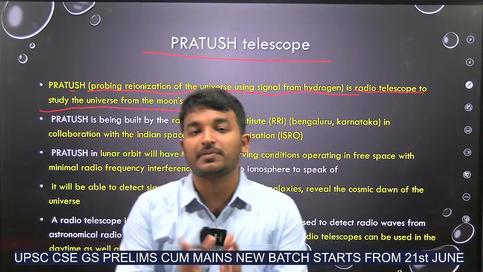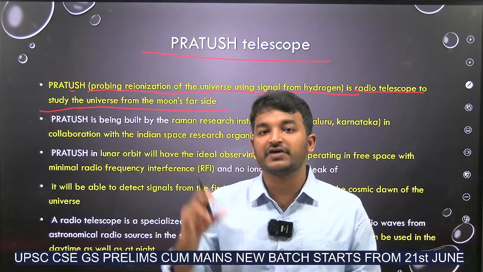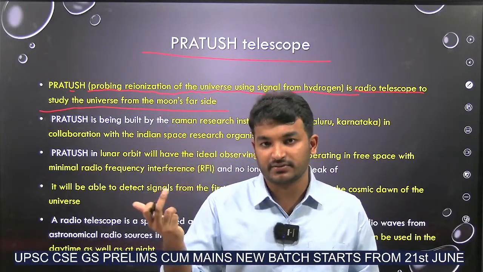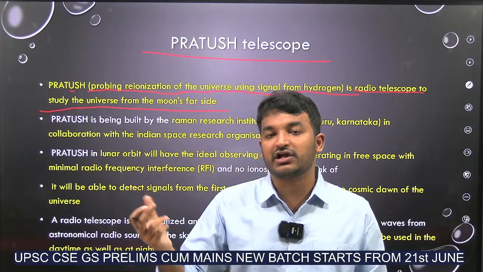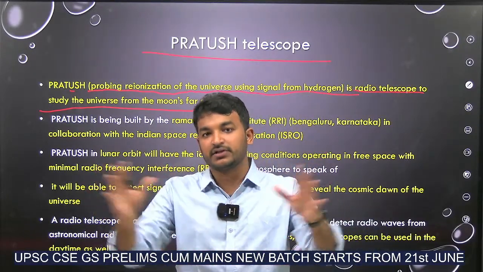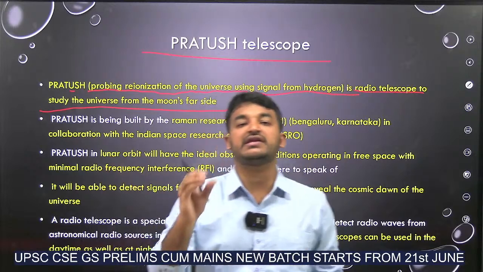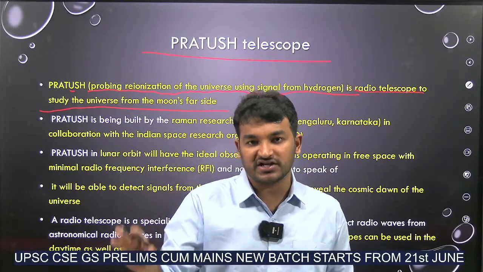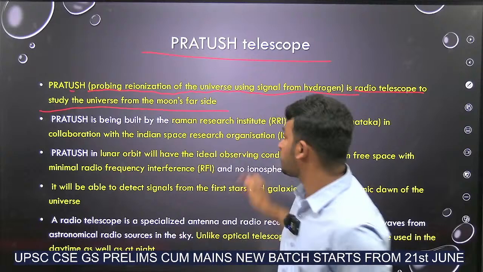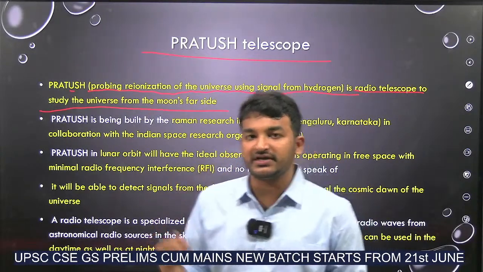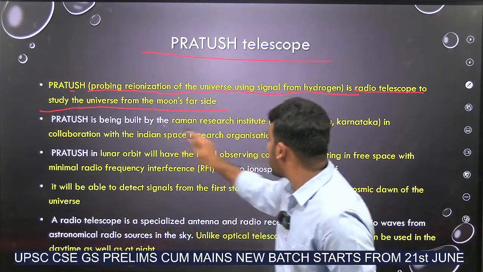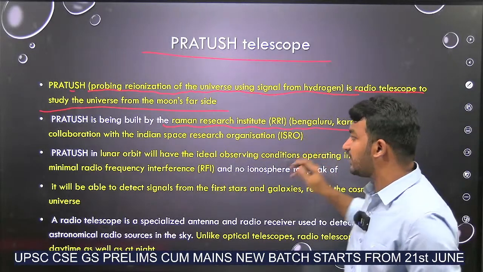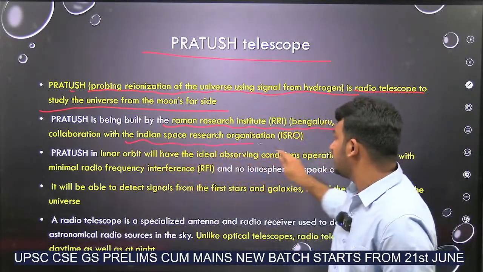It is a radio telescope and it will be studying the universe from where it will be placed, in the lunar orbit. Since it will be placed in the lunar orbit, it will be easier to study the universe, since there will be very little distraction or space debris. That's why. And who built this PRATUSH? It is built by Raman Research Institute, Bangalore, Karnataka, in collaboration with ISRO.